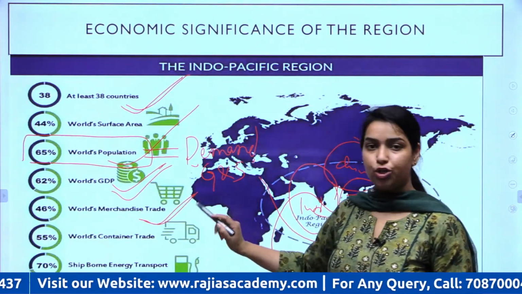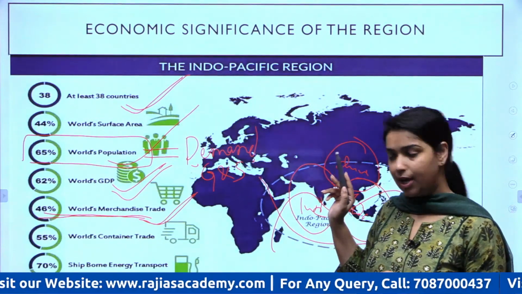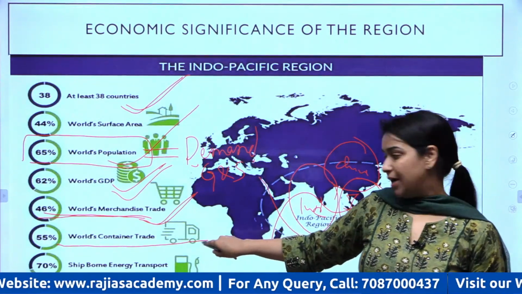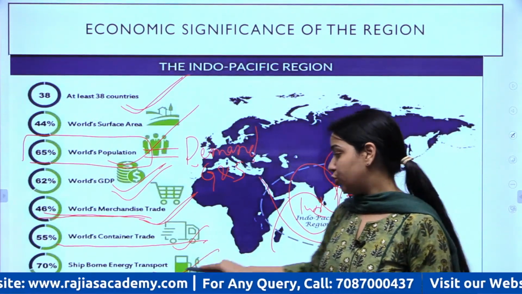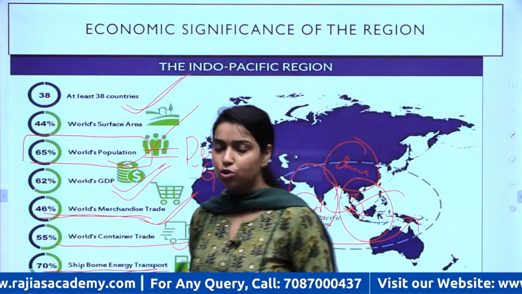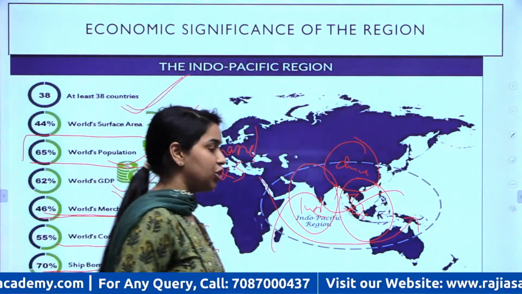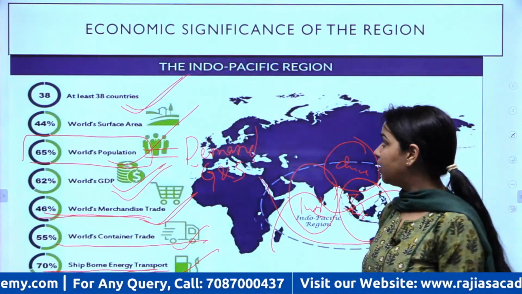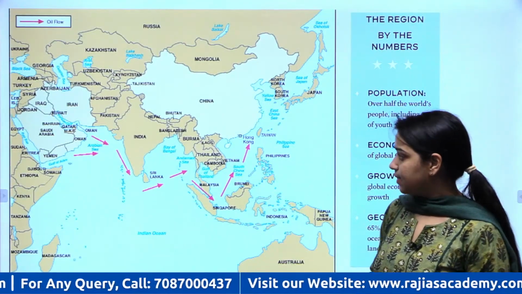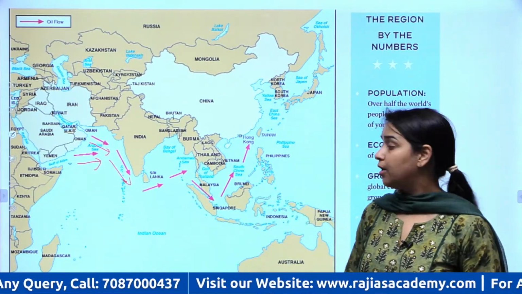Merchandise trade, as I told you, 48% या 46% passes through this area. Fine. Then the world's container trade, 55% passes through this, and then energy transport, 70% of the shipments of oil, of natural gas, all those energy resources pass through this area. So that is why this region is of very high economic and strategic significance. See, this is what the direction of oil flow has been, and even trade flows like that.